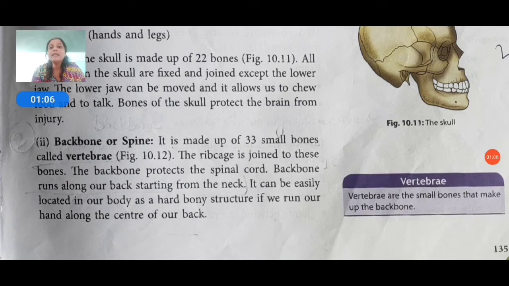It can be easily located in our body as a hard structure if we run our hand along the center of our back. These bones, the skull and backbone or spine, are also very useful to us. First, the bones of the skull always protect our brain. Then the backbone or spine also does many jobs in our body.